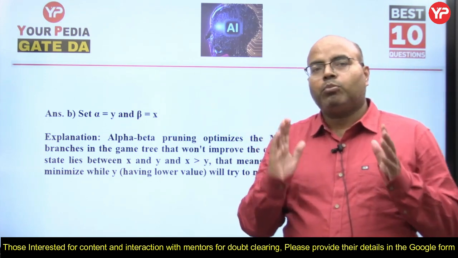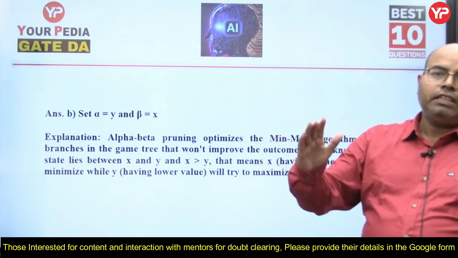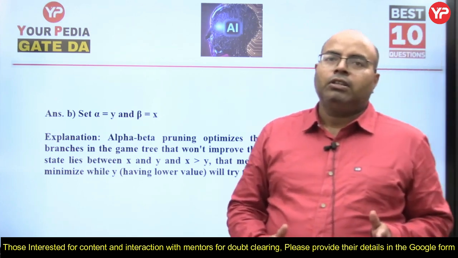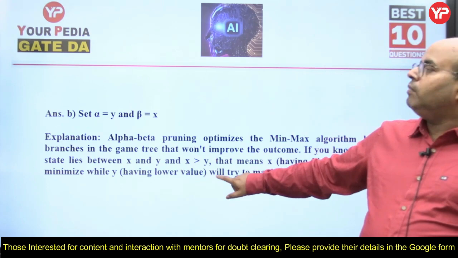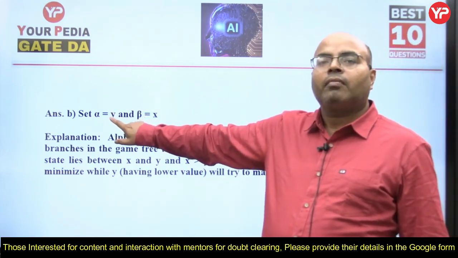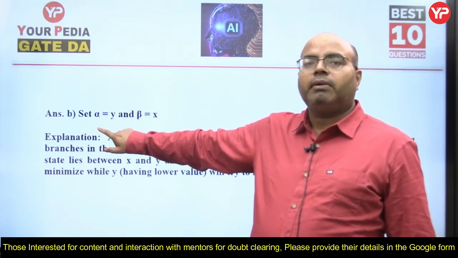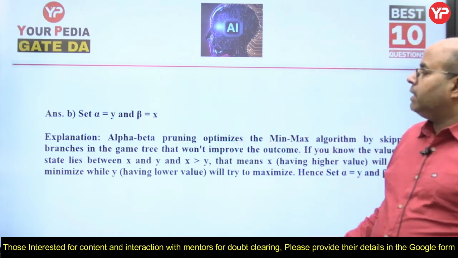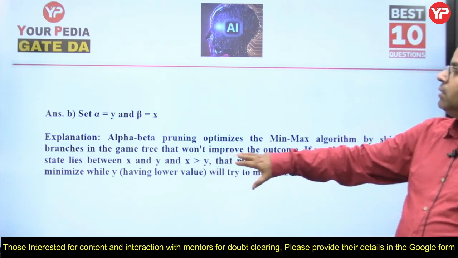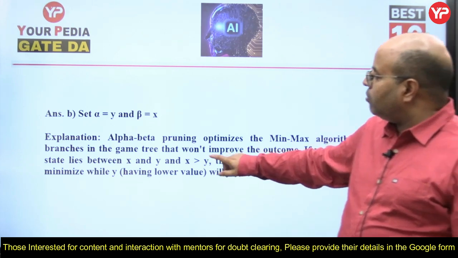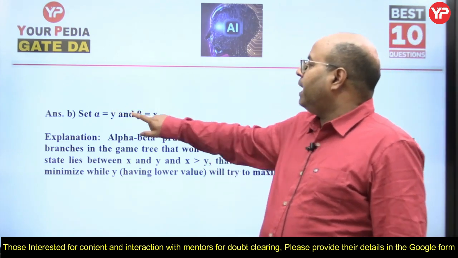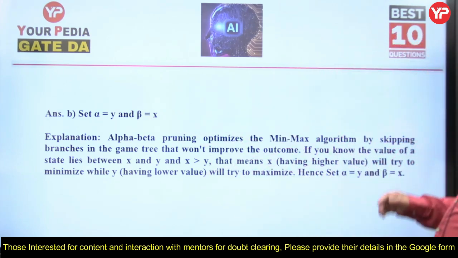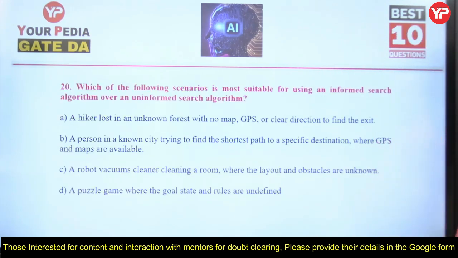Always in alpha beta pruning, alpha tries to maximize and beta tries to minimize. So when x is greater than y, the lower value goes to alpha, because alpha will try to maximize and beta will try to minimize. That's why these values are set. Suppose it had been x less than y, then alpha would be x and beta would be y. This is the way it works.